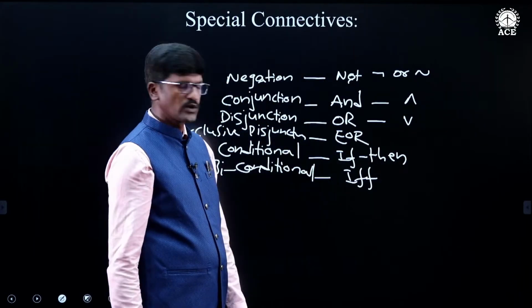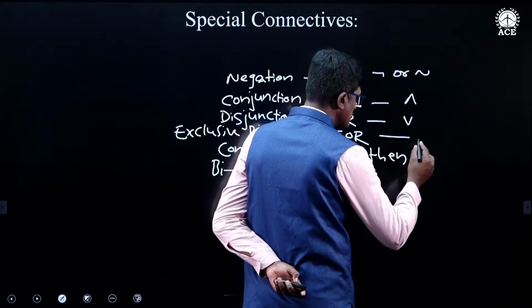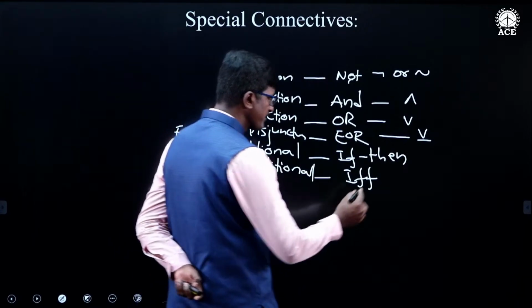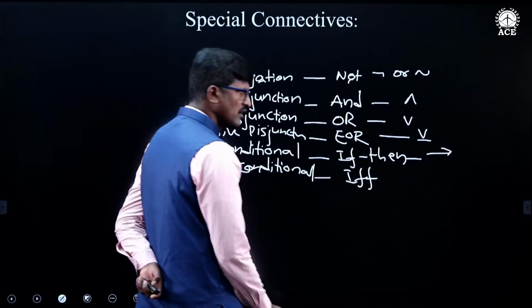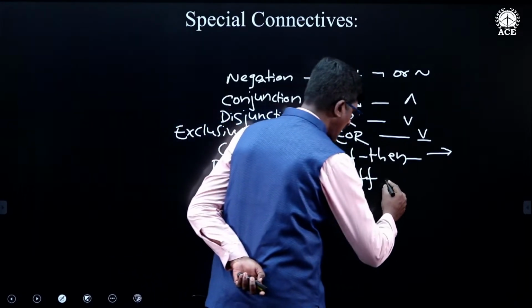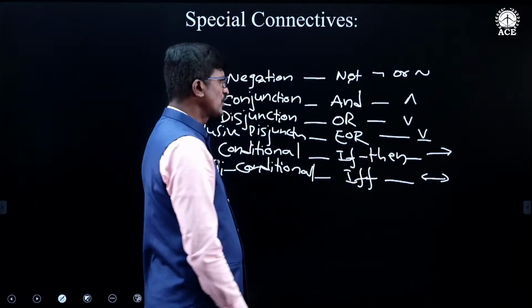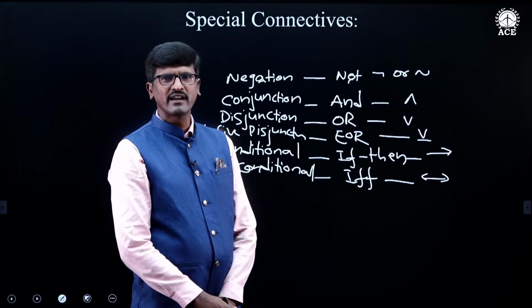Exclusive OR gives exclusive disjunction and is denoted with this symbol. Next is if-then, which is denoted like this. This is the symbol we use for the conditional statement, and this one is the biconditional. By using the if and only if connective, we get a compound proposition called biconditional.